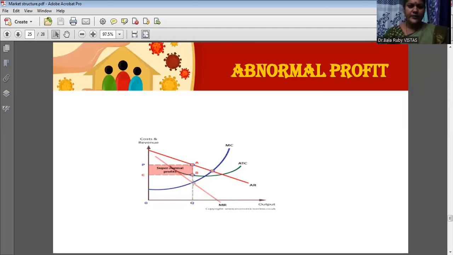From this equilibrium point, just draw a perpendicular line to the x-axis and extend this line up to the average revenue curve. Now, the average revenue is OP, average cost is OC. So, if we subtract the average cost from the average revenue, the remaining portion, that is PABC, this shaded area, is considered as abnormal profit.